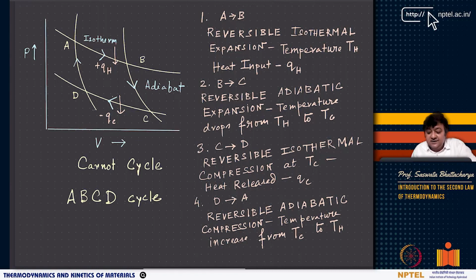It's an adiabatic process. Now you go again isothermal compression, right? Reversible isothermal compression at TC. So from C to D, the temperature is TC. It's an isotherm with the temperature TC, and then there is a heat released. This is something very important. The heat released is minus QC. And finally, from D to A, it's a reversible adiabatic compression. Temperature increases again. So if it is adiabatically compressed, the temperature increases from TC to TH. And you have completed the cycle.